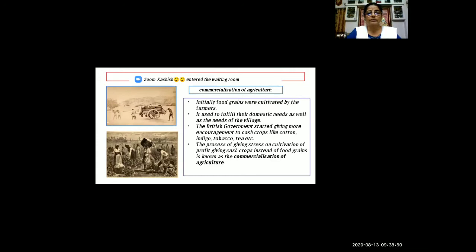Initially, food grains were cultivated by the farmers. It used to fulfill their domestic needs as well as the needs of the village. The British government started giving more encouragement to cash crops like cotton, indigo, tobacco, tea, etc. The process of giving stress on cultivation of profit-giving cash crops instead of food grains is known as commercialization of agriculture. Very good. Okay, now one more student I will ask to read.